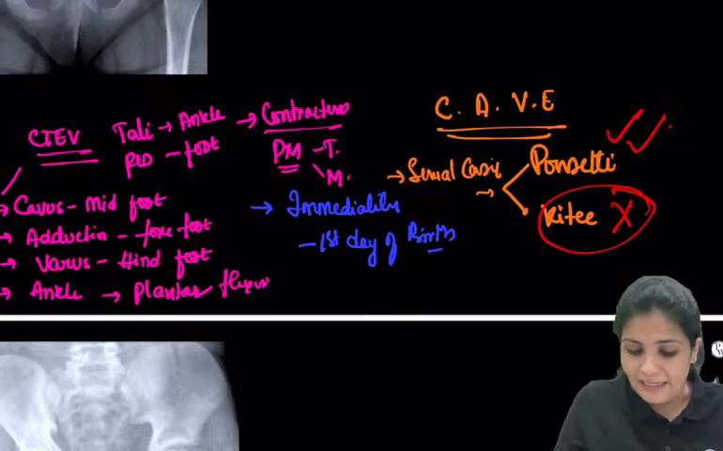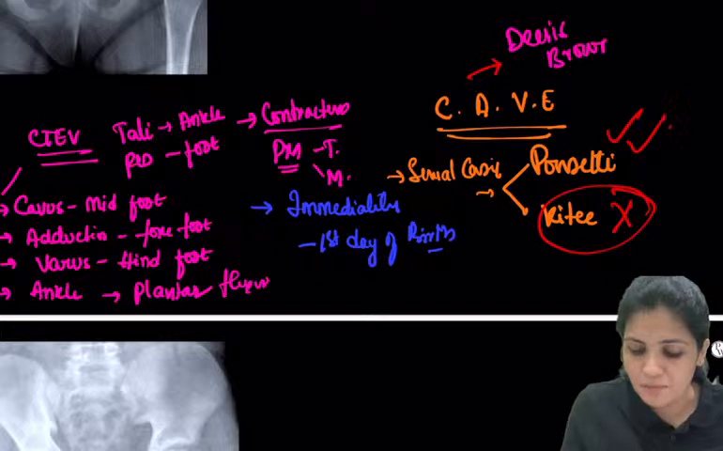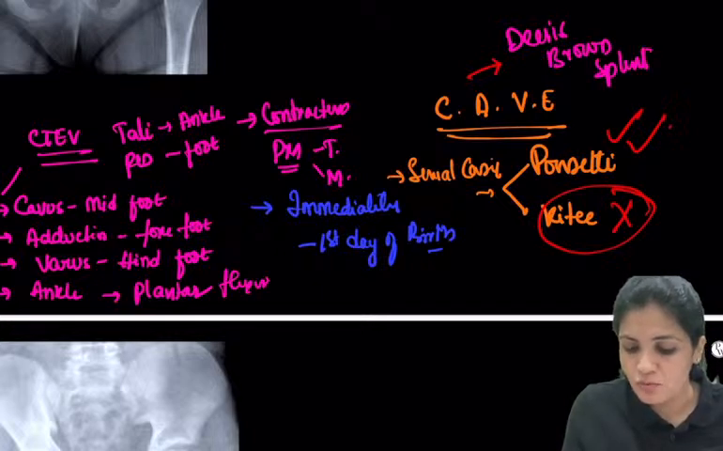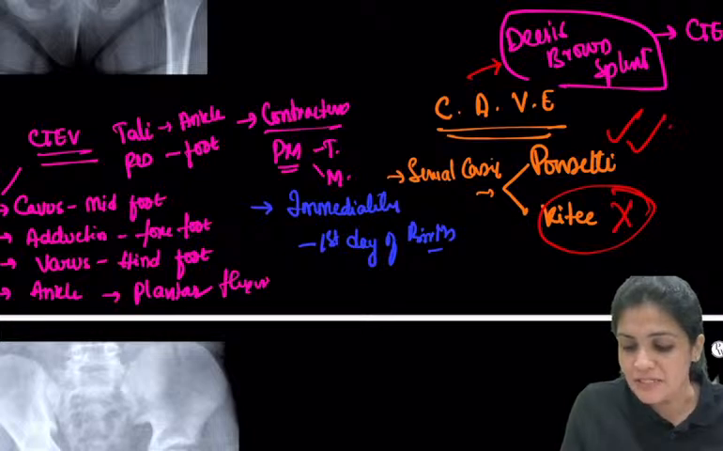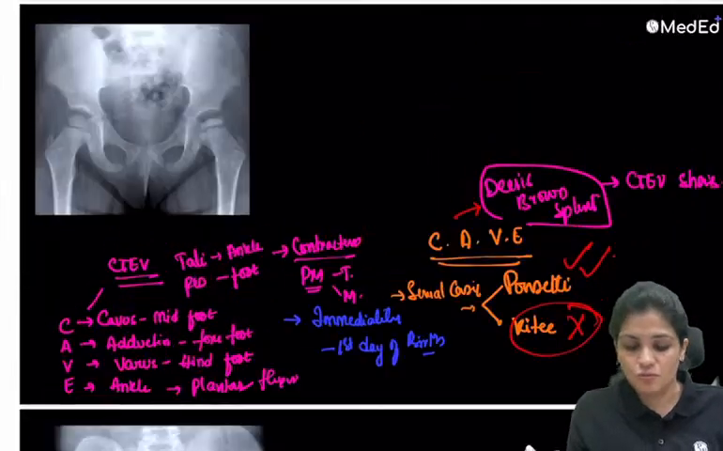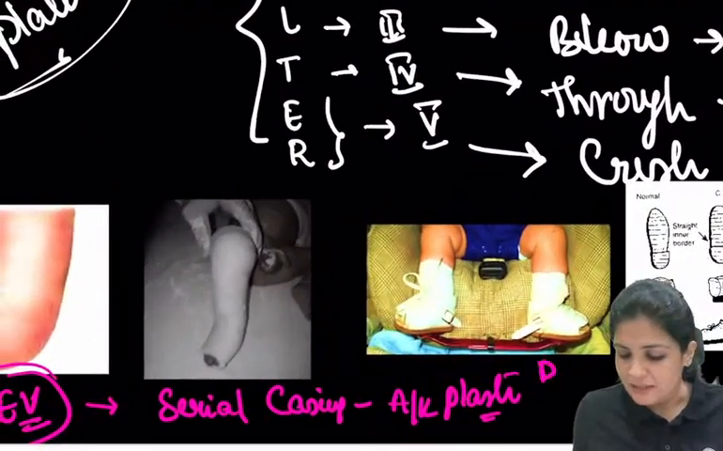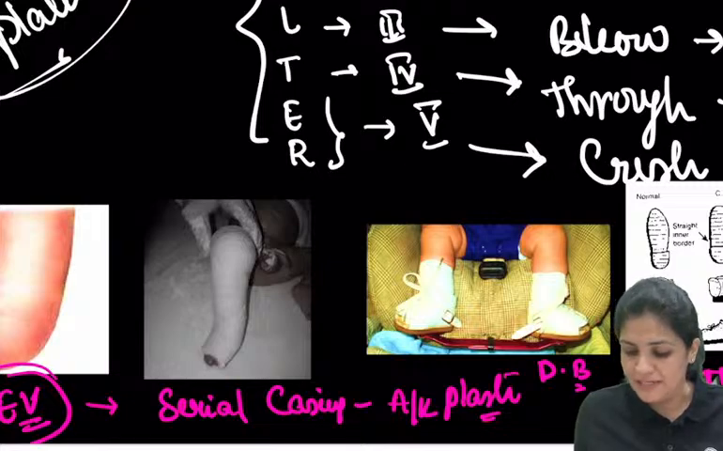And once you have corrected the CAVE, then you put them on this pin. This is called the Dennis Brown splint. The two are connected, and then finally you give them the C, connected here. So this is plaster, the Dennis Brown splint, and these are the maintenance.